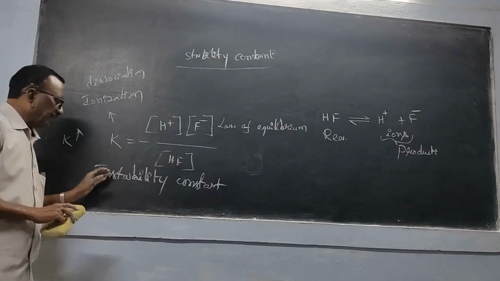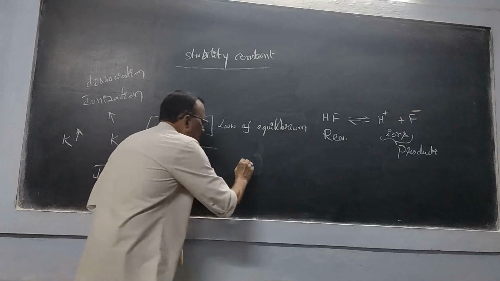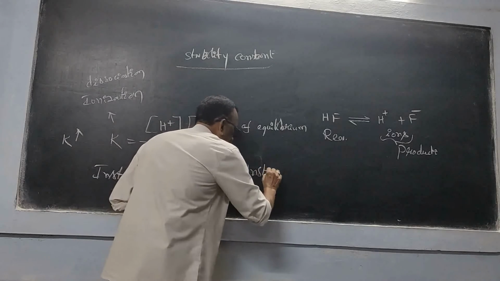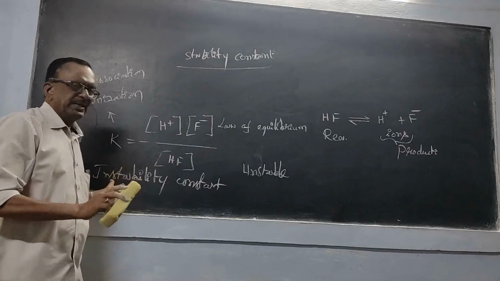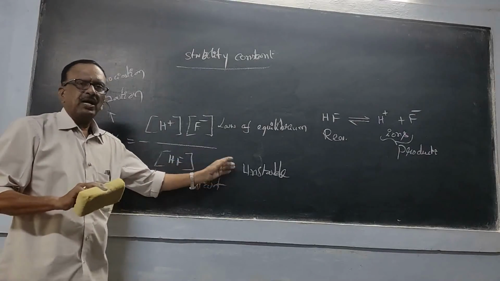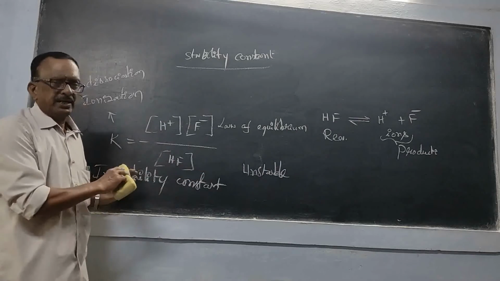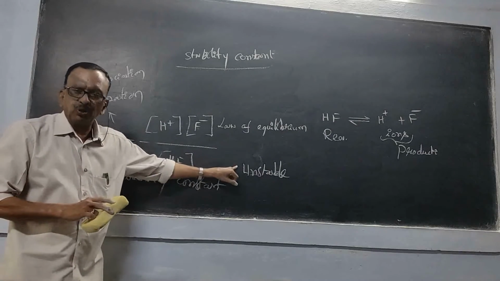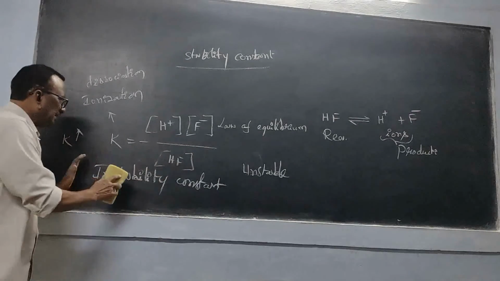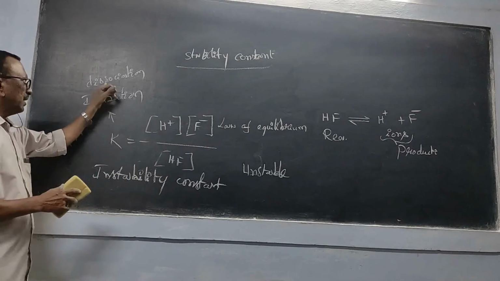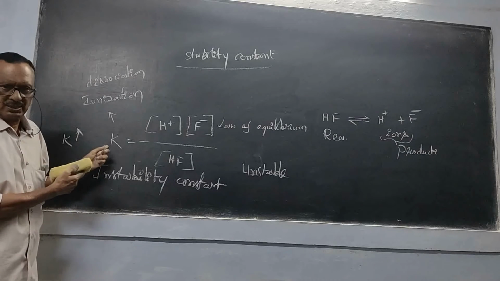Actually, we have the word instability, but we say unstable. So the word unstable is there. Instability represents the degree of unstableness. Okay. It is another synonym of the word unstable, so we are using this word instability constant. That is nothing but the ionization constant or dissociation constant, or simply the equilibrium constant.